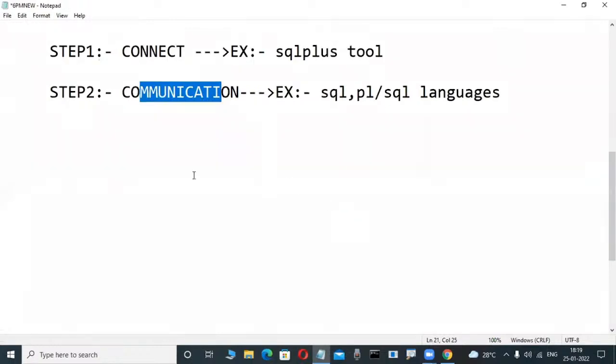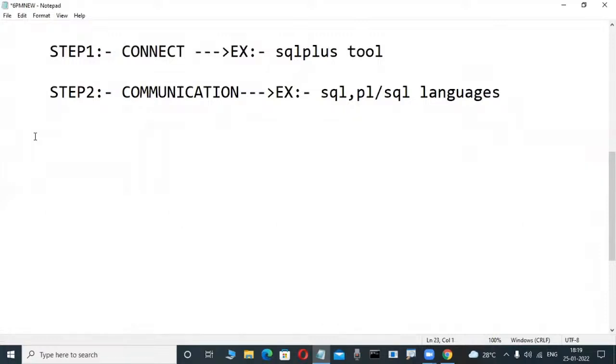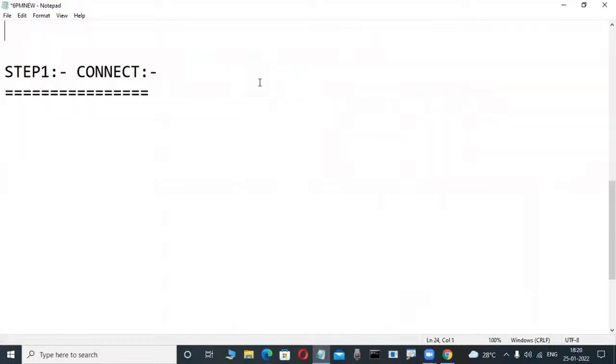Now slowly observe here. At least this first step you must be familiar with before we start practical knowledge. It is compulsory. First we must be familiar with what is going on. Write it: step one, connect. Practically we will show these when installing. Now slowly observe and concentrate. Don't write anything.